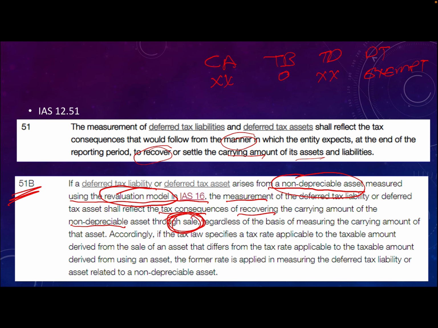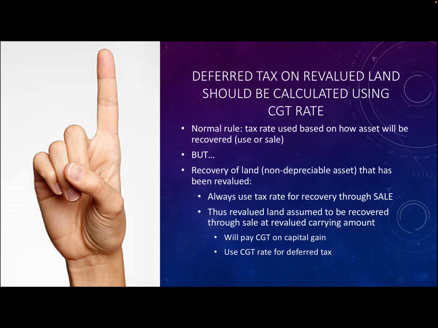And then paragraph 51B also says that sometimes the tax law specifies a tax rate that will be applicable to this taxable amount derived from the sale of the asset that will be different from the normal tax rate. And in South Africa, we have that, and that is the capital gains tax. So, first thing, deferred tax should be calculated on revalued land using the capital gains tax rate.